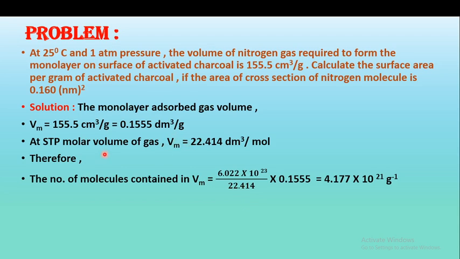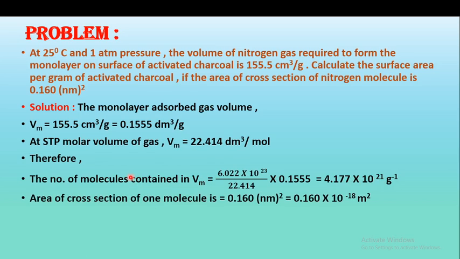What is the monolayer volume at STP condition? It is 22.414 into the monolayer adsorbed gas volume of nitrogen, which here is 0.155. So by putting all these values, we can calculate the number of molecules in the volume Vm. So the number of molecules is equal to 4.177 × 10²¹ per gram. So we can calculate the number of molecules in volume Vm.